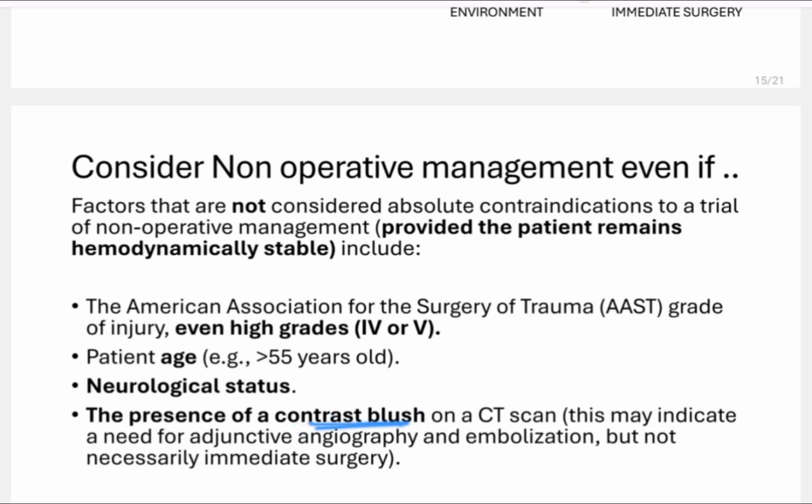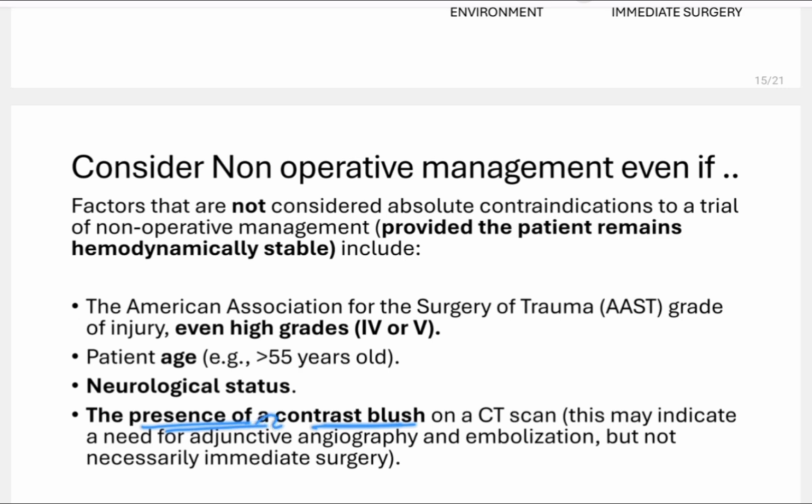So what is contrast blush on CT scan? In CT scan, contrast blush is a sign of active bleeding. If you give a contrast and it gets accumulated at a certain region, that means there is active bleeding there. So that is contrast blush.